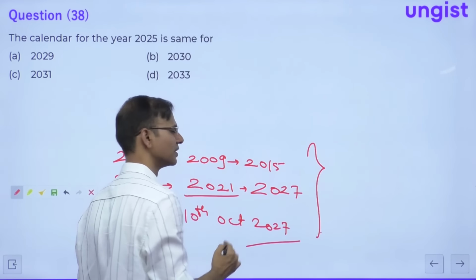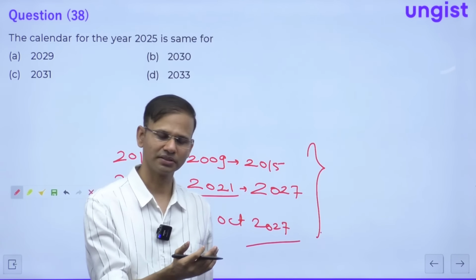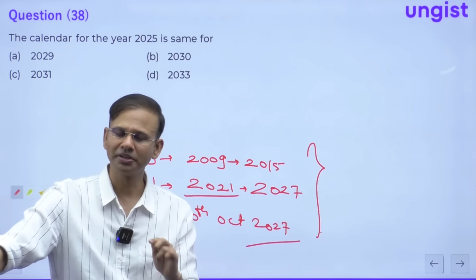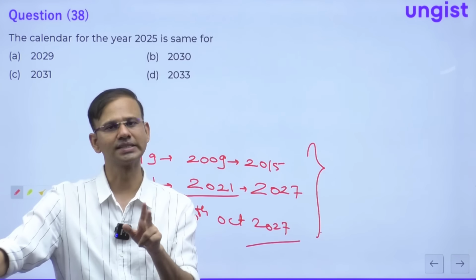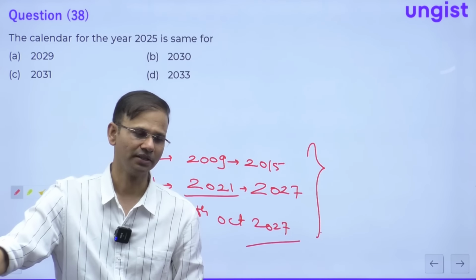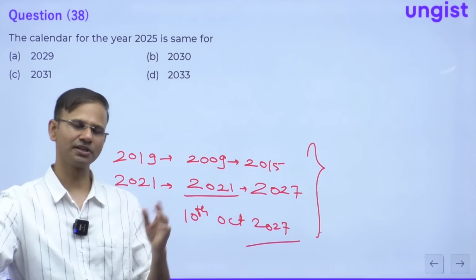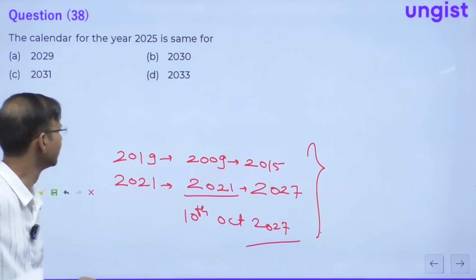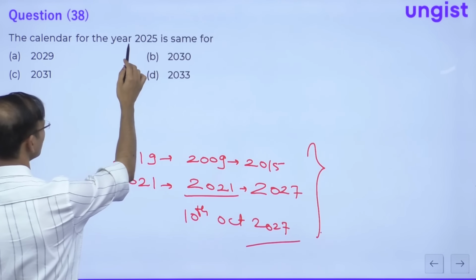The concept behind this is successor of a leap year, right? Guys, successor of a leap year. The calendar of successor of a leap year will be repeated after 6 years, provided a non-leap century should not come in between, right? You can go to my class of calendar, which is there on YouTube, right? You will learn this concept very well. Okay everyone? So here also, this is the successor of a leap year.